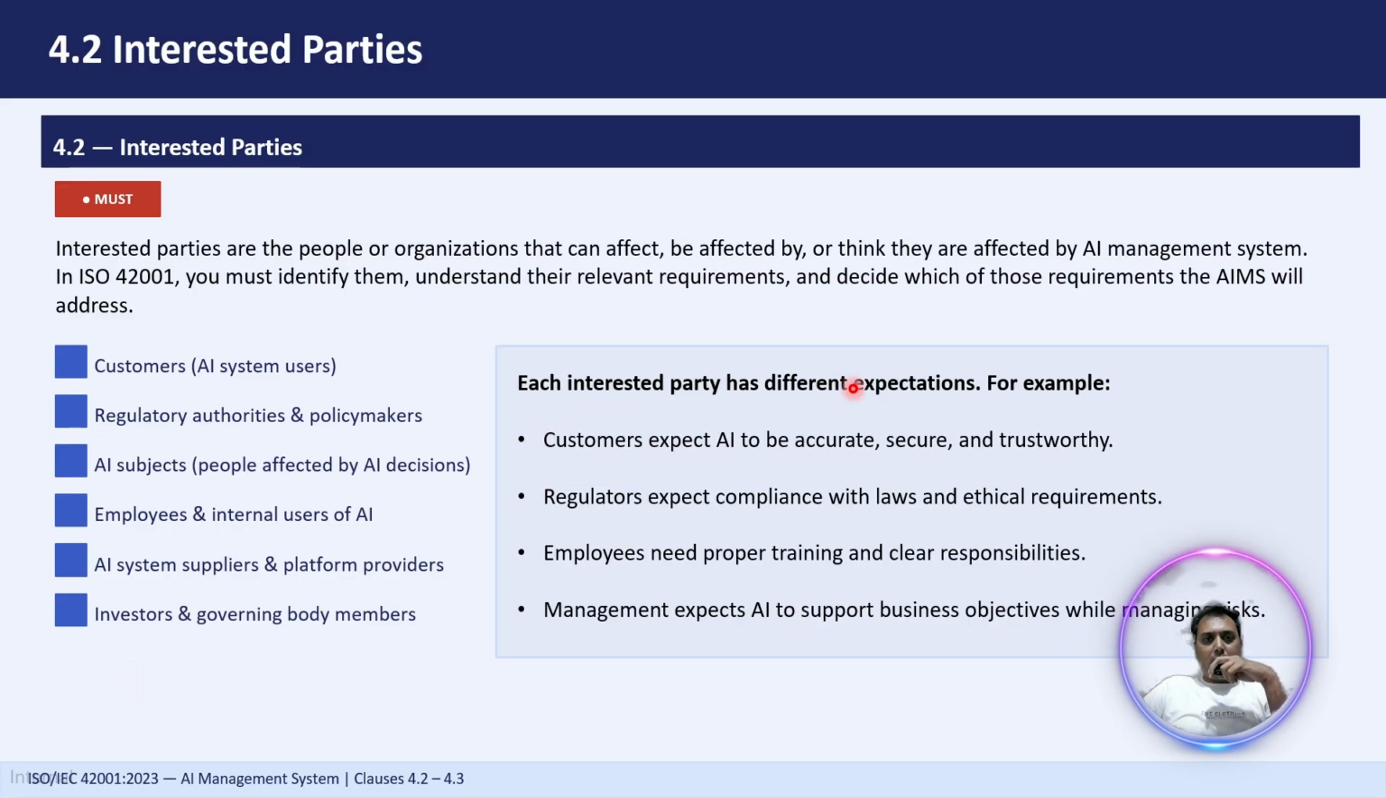Here also I've given one example. Customers expect AI to be accurate, secure, and trustworthy. Regulators expect compliance with laws and ethical requirements. Employees need proper training and clear responsibilities. Management expects AI to support business objectives while managing risk.